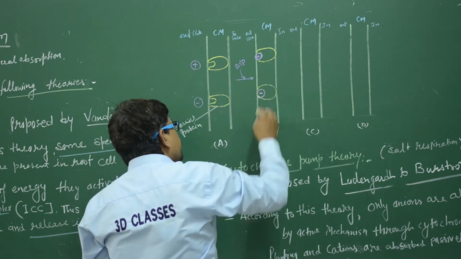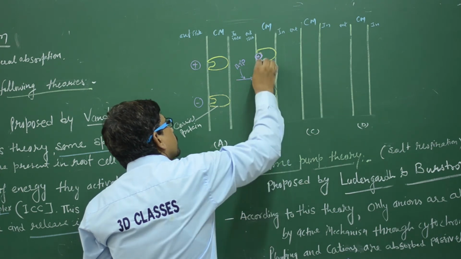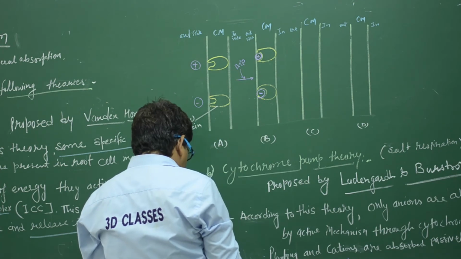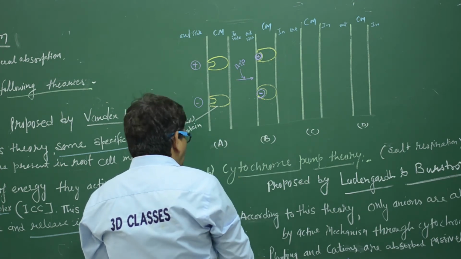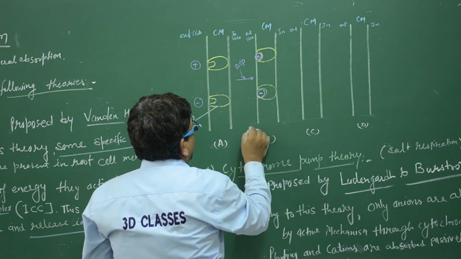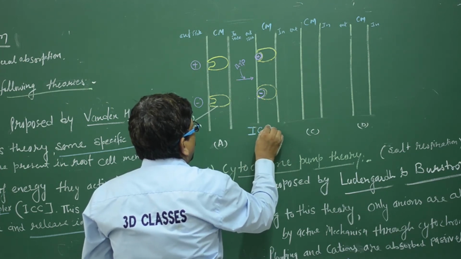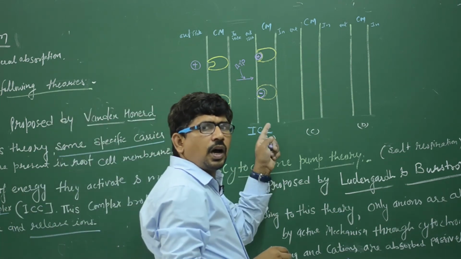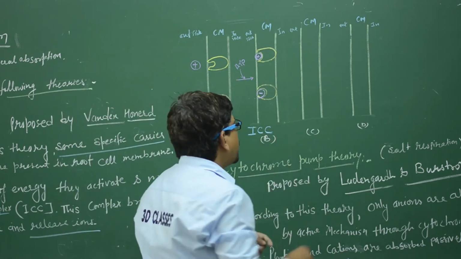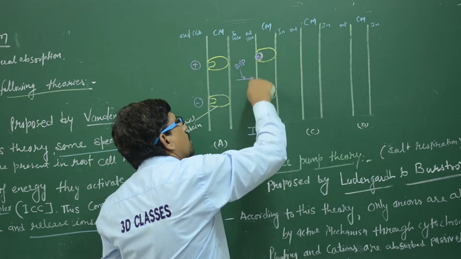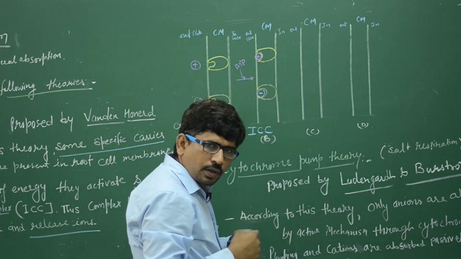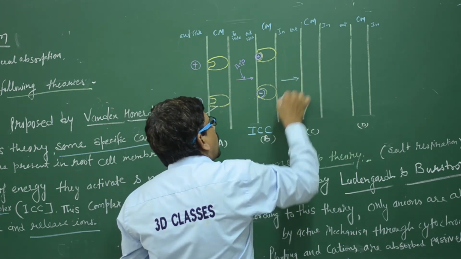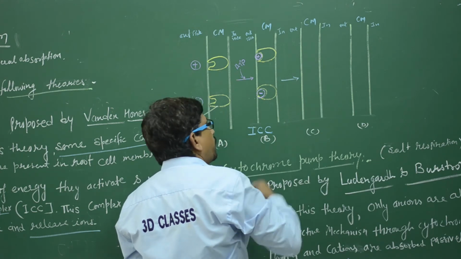Clear? That condition is known as the ICC. So what is the meaning of the ICC? It is known as the ion carrier complex, because the ions join the carrier protein. They are joined. After that, they are moved with the help of energy.